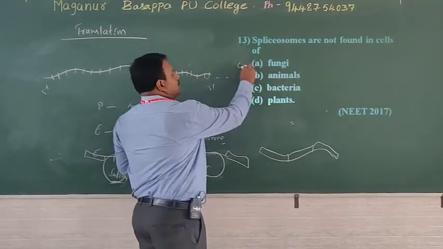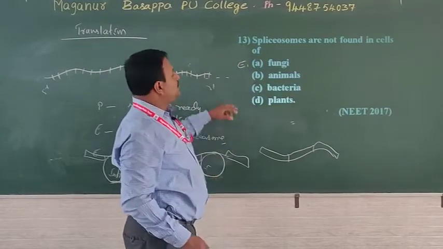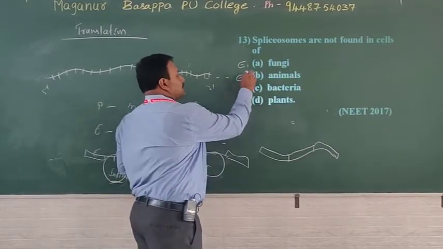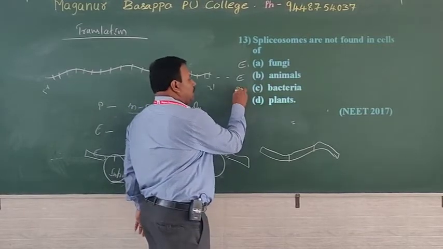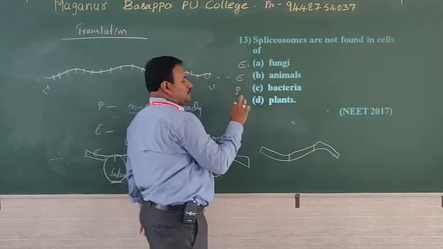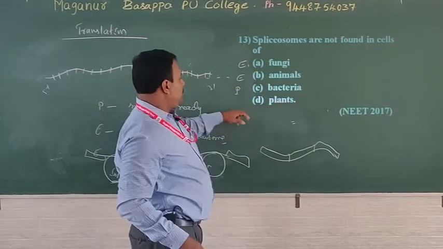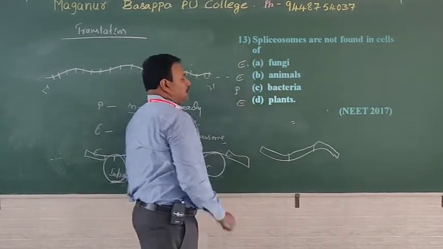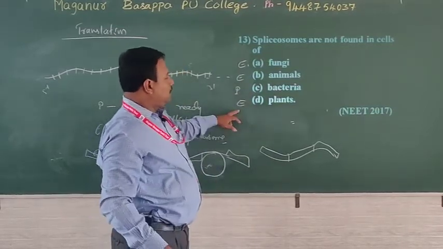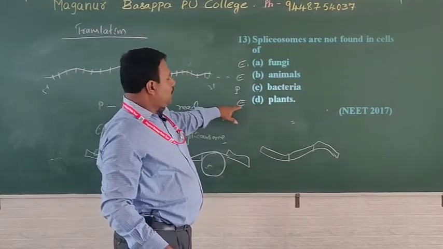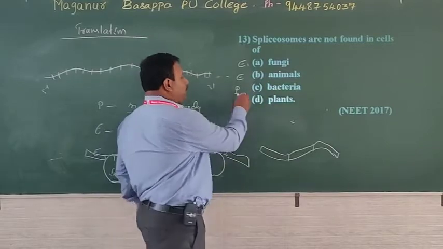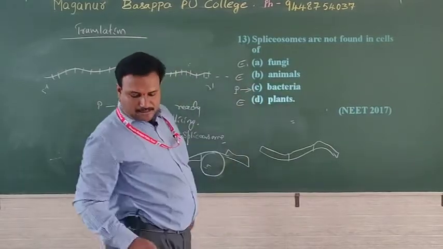Fungi is a eukaryote, spliceosome is present. Animals, exactly, it is present. Bacteria are prokaryotes, spliceosomes are not found. And plants, exons and introns are separated. Split genes are present in eukaryotes. Then which is the prokaryote? Just identify, and that is the answer.